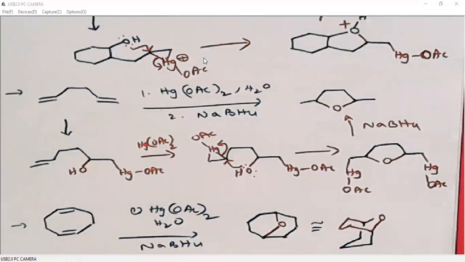So we know the rules for generation of cyclic systems: 5-membered rings are easy, 6-membered rings are easy. Then 7-membered, 8-membered are not that easy. Okay, 4-membered, 3-membered, they are very difficult.